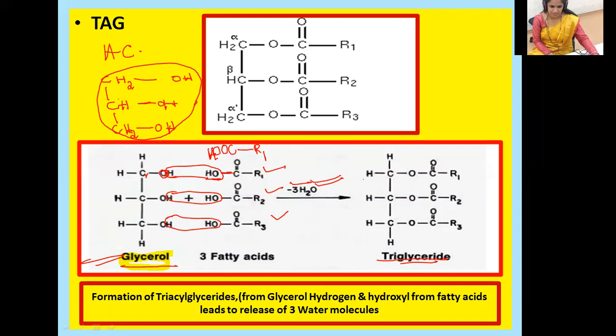Hope you understood. This is all about the formation of triglyceride.